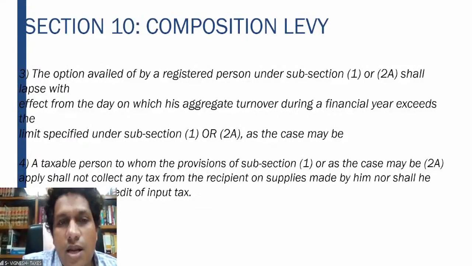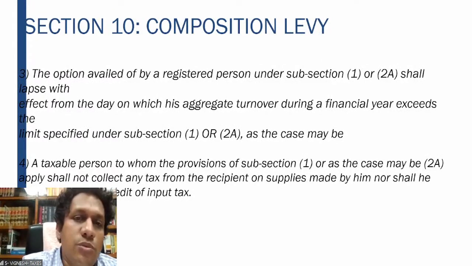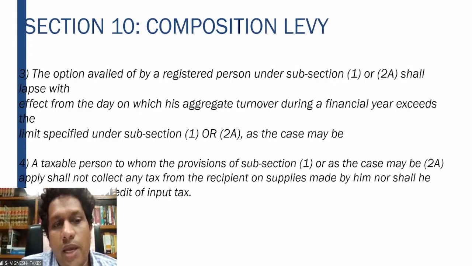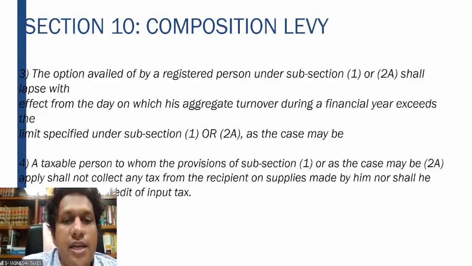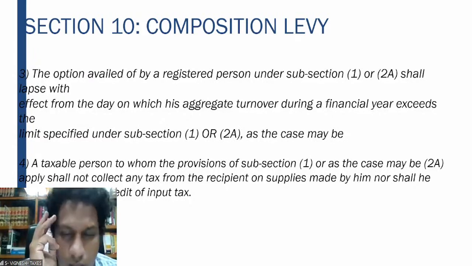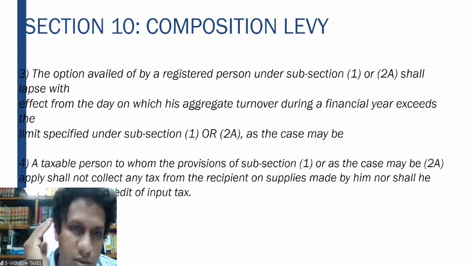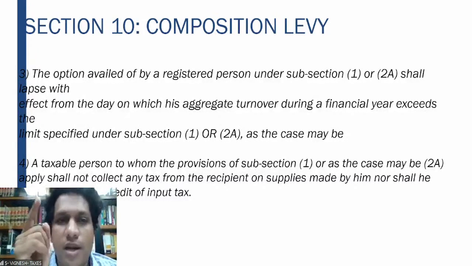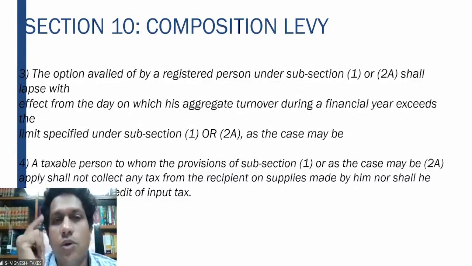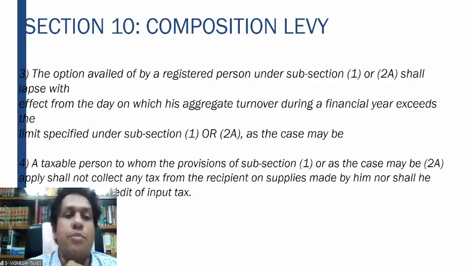Then another important point, 10 subsection 4: a taxable person to whom subsection 1 and subsection 2A apply will not collect any tax from the recipient of the supply. So this 1% or 2% or 5% or 6%, you have to pay from your own pocket. You are not supposed to collect it from the recipient of supply, and also you cannot claim the input tax credit.